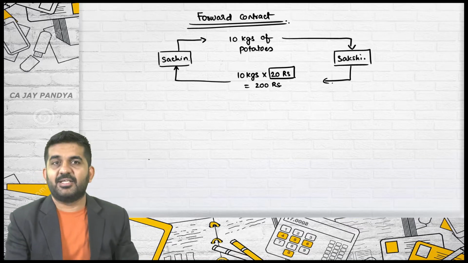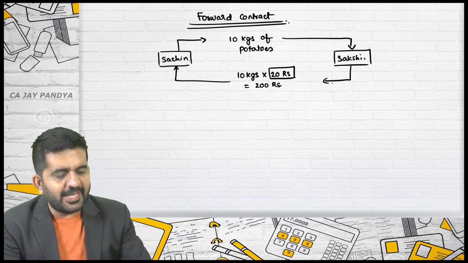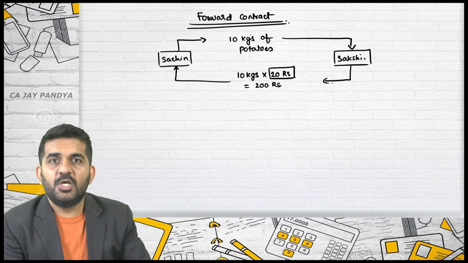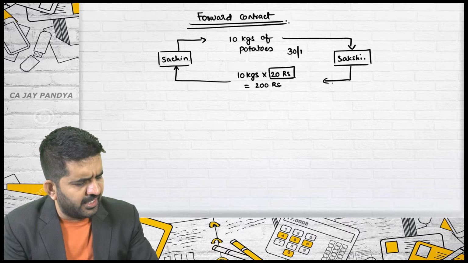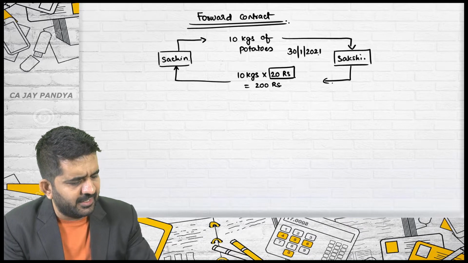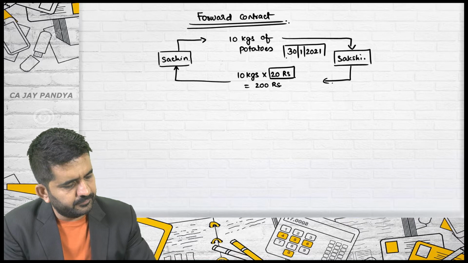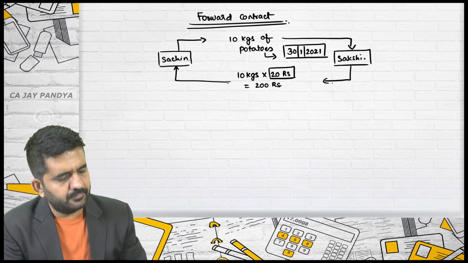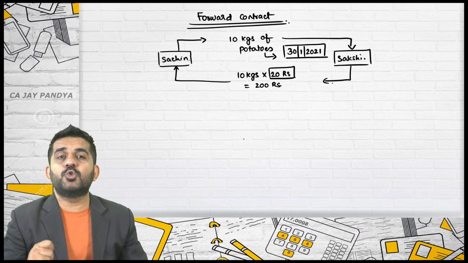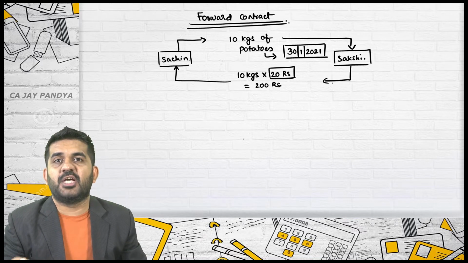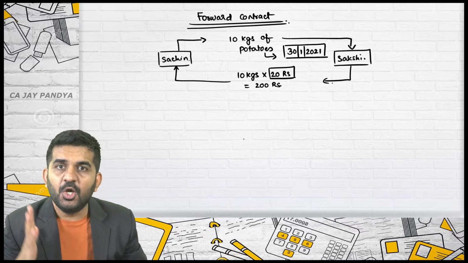Please try to understand the dates. 10 kgs of potatoes will be delivered on 30th January 2021. And the payment will also be made on 30th January 2021.